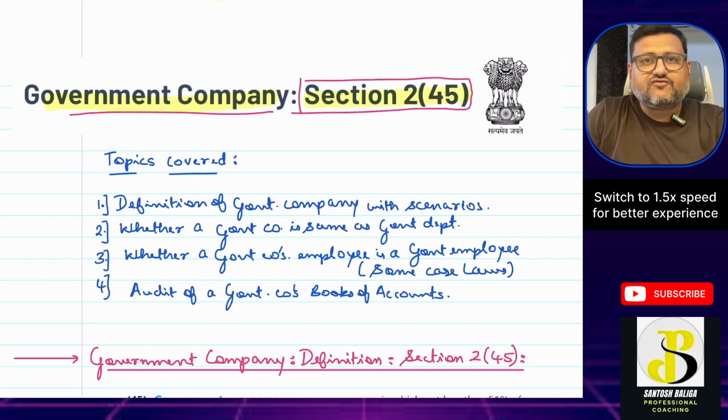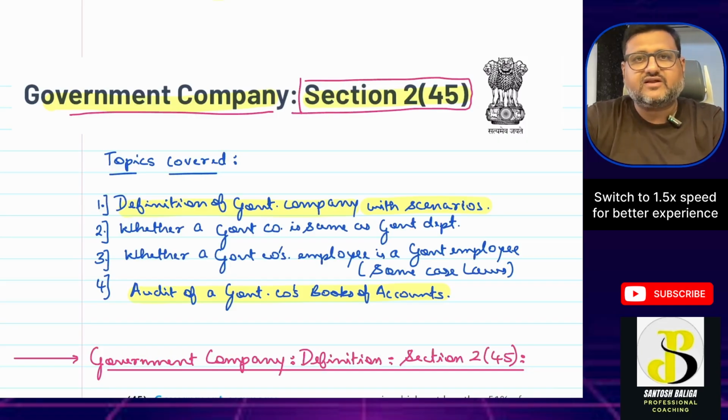Okay, so first of all, what are the topics that I am going to cover? The topics in this video are, first, the definition of government company, and I will also explain it with some scenarios. The second topic will be whether a government company is the same as a government department, and whether a government company's employee is a government employee. So it is going to be very interesting. I will also cover a couple of case laws, and finally we'll also look into the procedure of audit of the government's books of accounts. So these are the four broad topics that we will cover in the next 20-25 minutes.